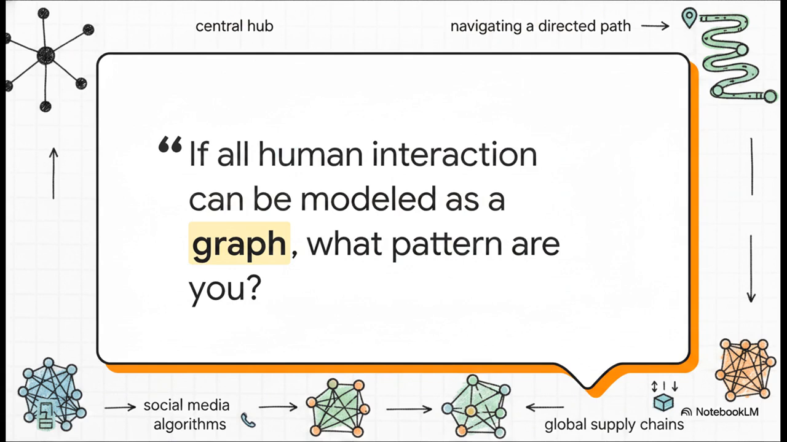Are you a central hub in a star graph? Or are you quietly navigating a directed path? Keep looking for those connections. Keep analyzing the patterns. And I will see you in the next explainer.